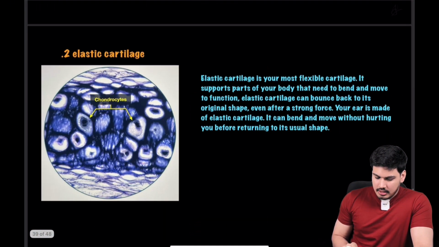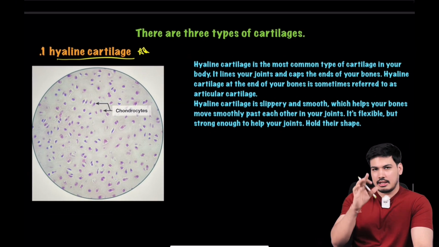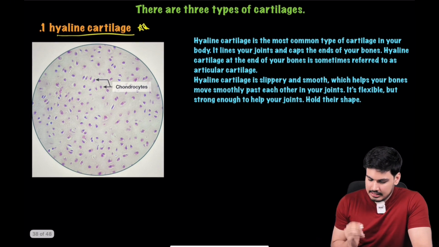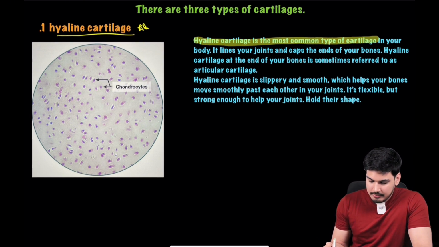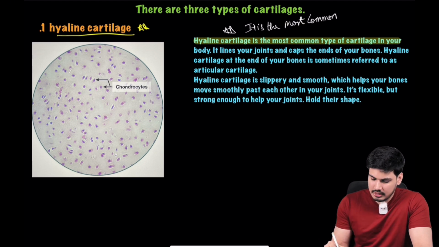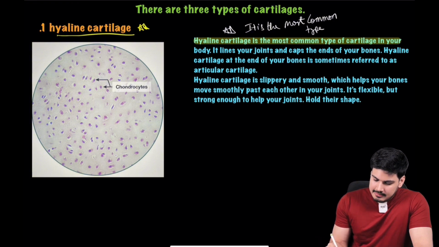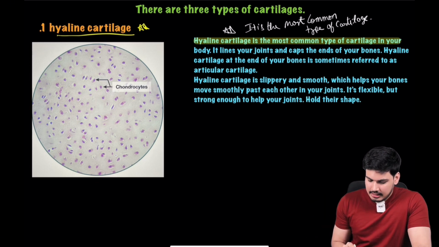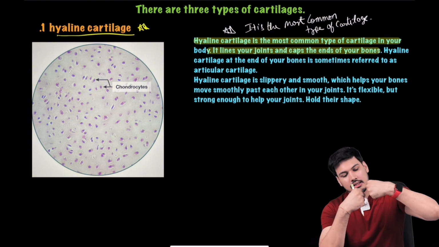So first hyaline cartilage. Let's see what the literature has to say, then I will tell you other important points. Hyaline cartilage is the most common type of cartilage. Very important information, and I will write out whatever is most important. Most common type of cartilage. Next, it lines your joints and keeps the ends of your bones. Keeps the ends of your bones. That's what I was talking about.